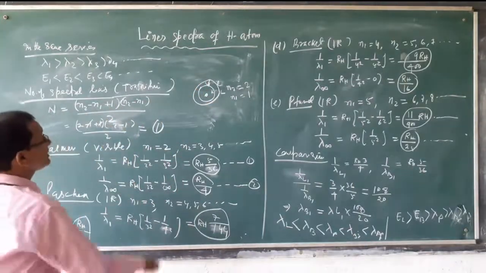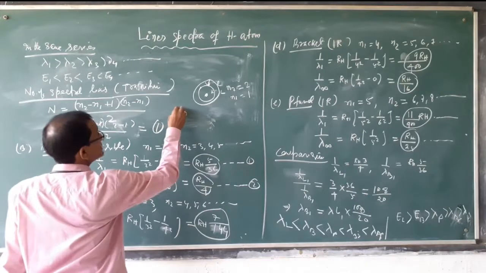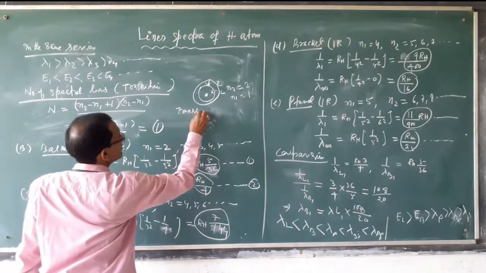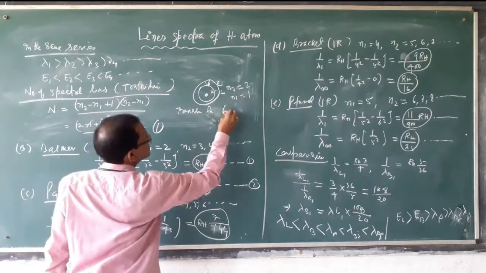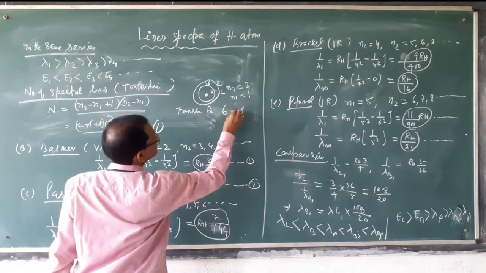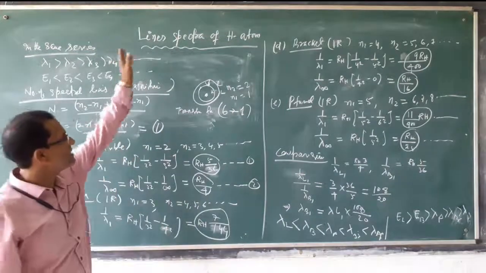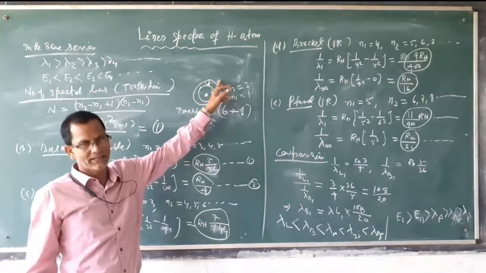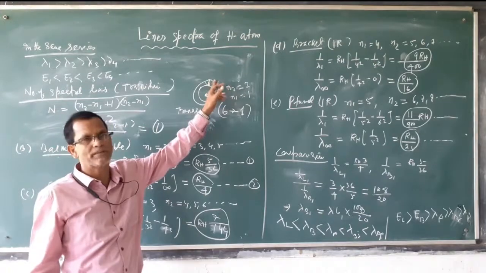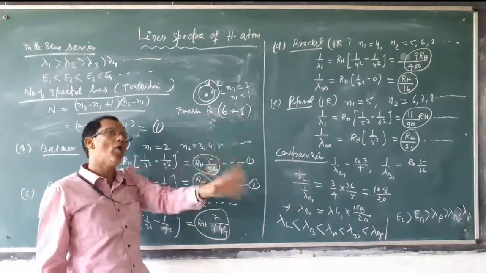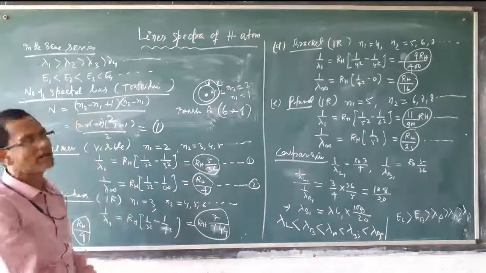Just to calculate, if transition from 6 to 1, if electron is present in the 6th shell, then comes to the ground shell 1, how many transitions, how many spectral lines are produced?